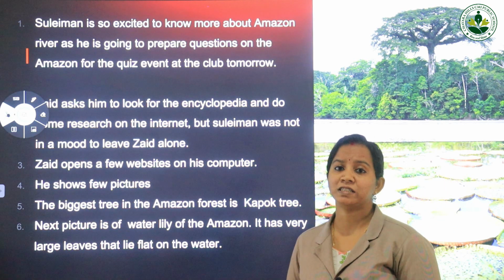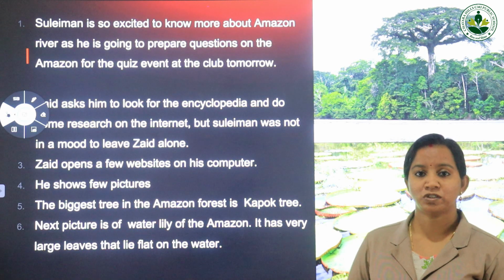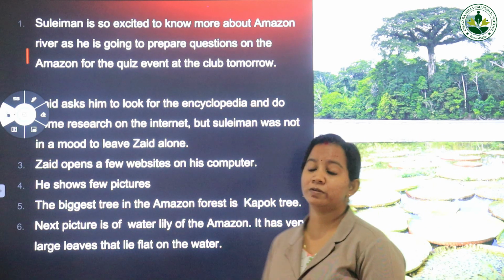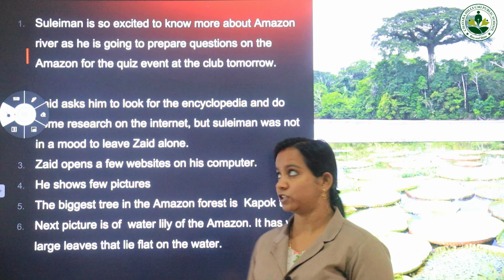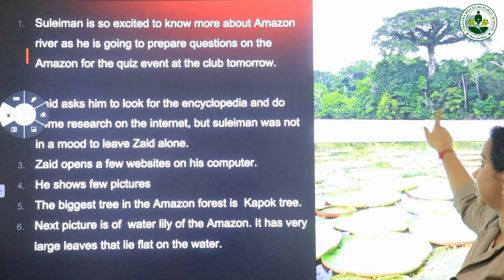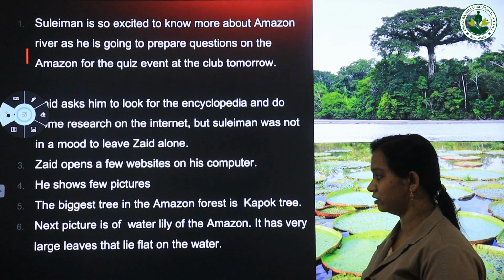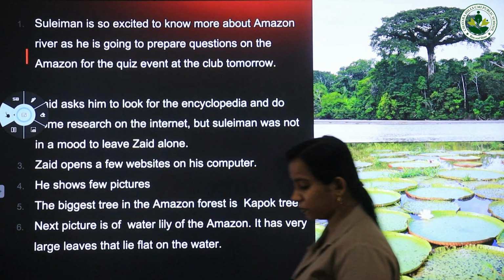So what are the two pictures that Zaid shows? It is the picture of a tree and the picture of a water lily. What is the name of the tree? It is the kapok tree. So just see the picture. I have given the picture. It is the kapok tree. Kapok tree, it's the largest tree in the Amazon rainforest. And the water lily, just see the picture of the water lily.